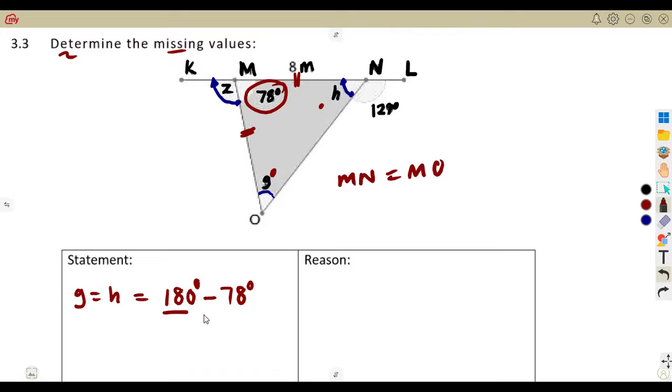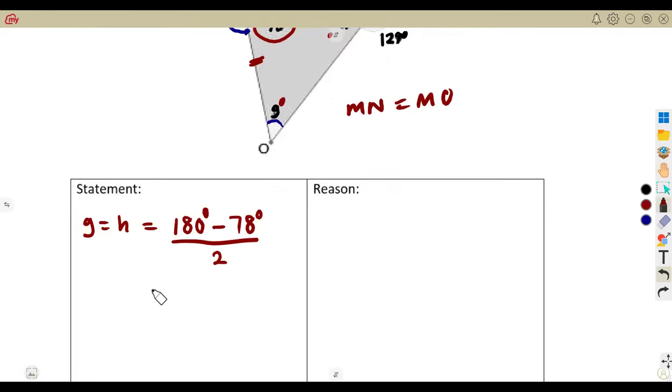Whatever you obtain must be divided by 2 because these two angles are equal. So 180 minus 78 gives us 102, and divided by 2, that is going to give us 51 degrees.